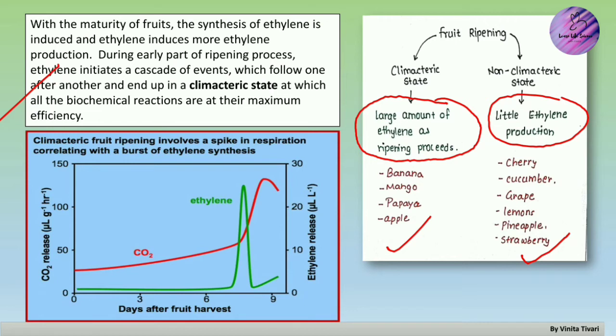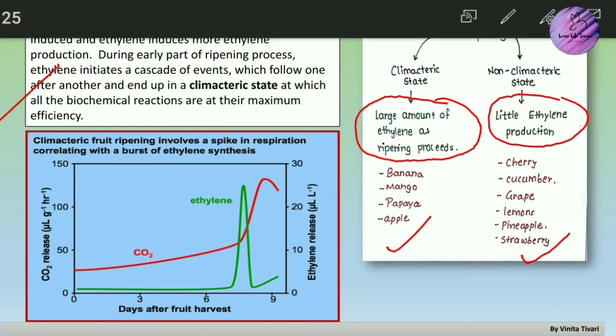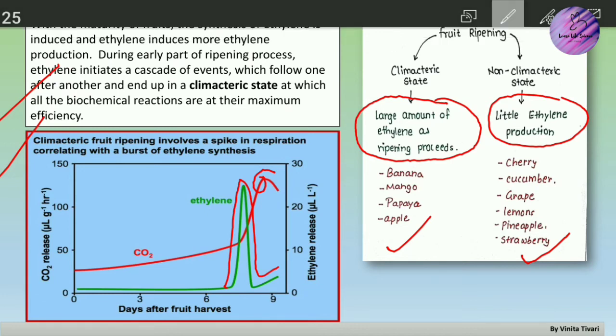So when the ripening process is at its spike and ethylene concentration is also high, we are at the climacteric state. You can see in the graph, when there is a climacteric state, there is an excess increase in CO2 at a particular time, and when there is an increase in CO2, there is also a spike in ethylene concentration. So this is about the climacteric concept.